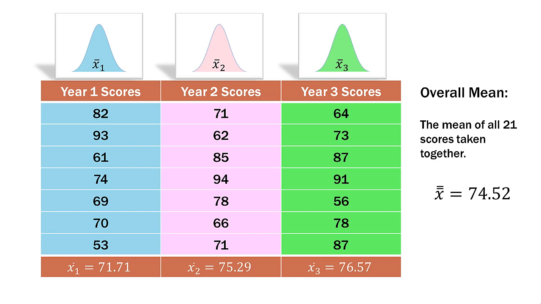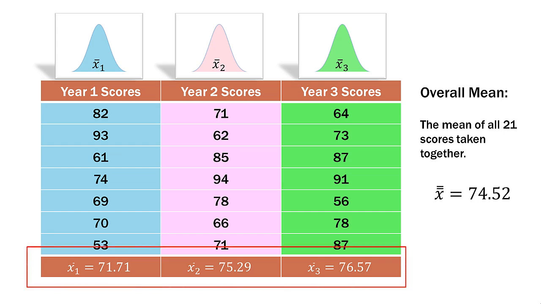Then x bar sub 3, which is the mean of the year 3 scores, was 76.57. Now the overall mean, or the grand mean, of all 21 of those scores taken together is 74.52. So that's the first thing we want to do when doing our hand calculation for the one-way ANOVA.